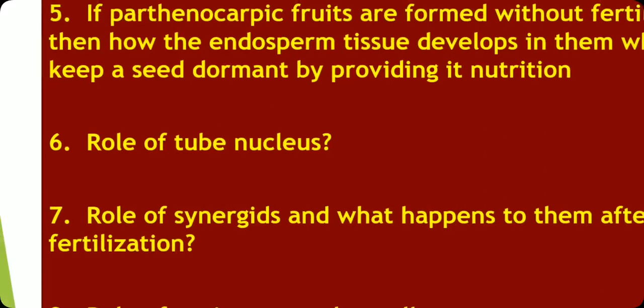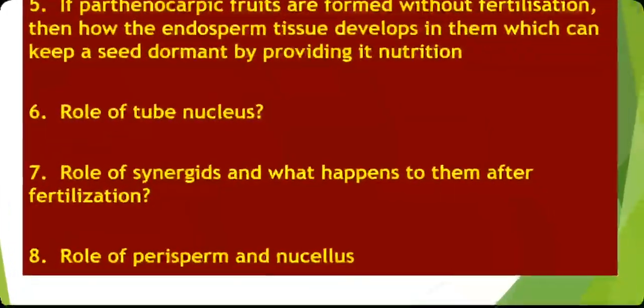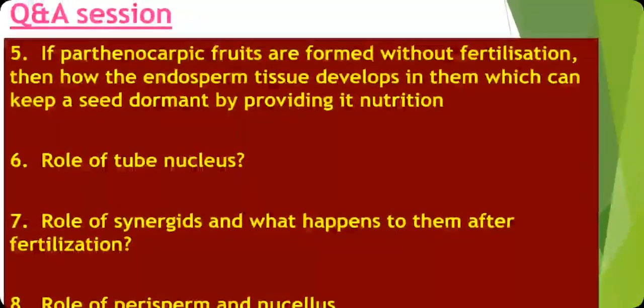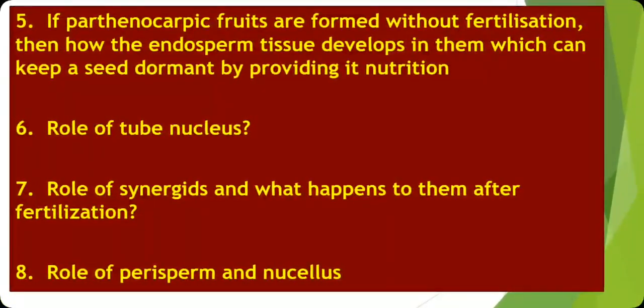Then the next question: role of tube nucleus. Do you remember what it is and where it is present? After pollination, the pollen tube is formed, and this pollen tube has two types of nucleus. Do you remember what the first one is? The first one is called the generative nucleus, and the second one is called the tube nucleus.